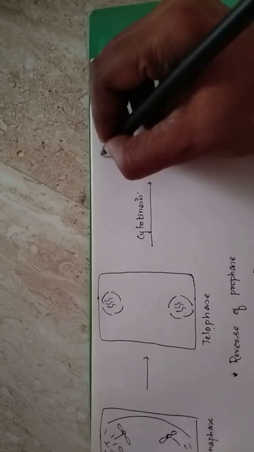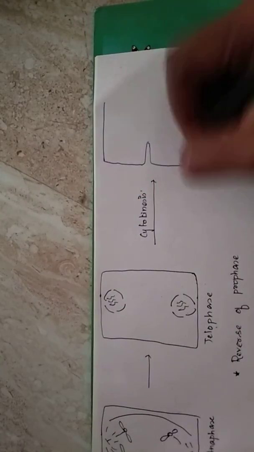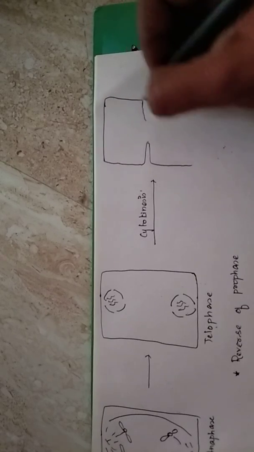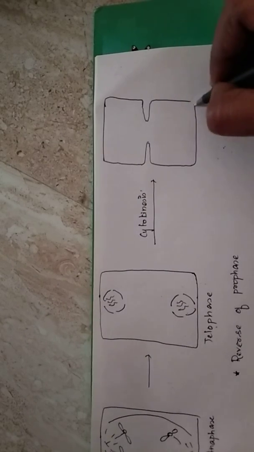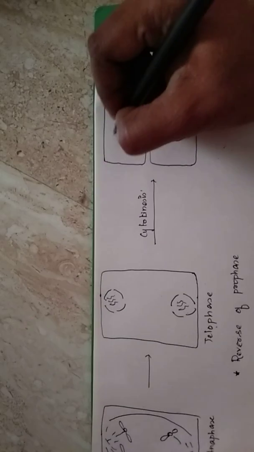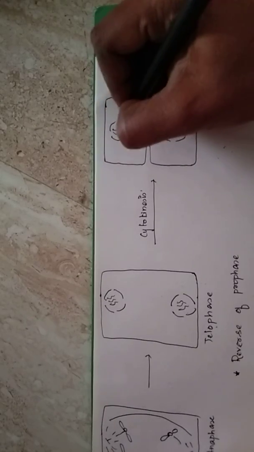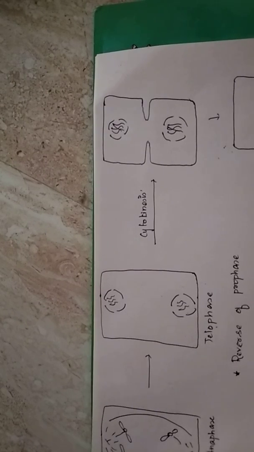In case of animal cells, cytokinesis is a simple process. It is going to be by the invagination of the plasma membrane at the equatorial plane. So it is going to be invagination of the membrane resulting in formation of two new cells. So the invagination is going to grow, and finally it will fuse to form two cells.